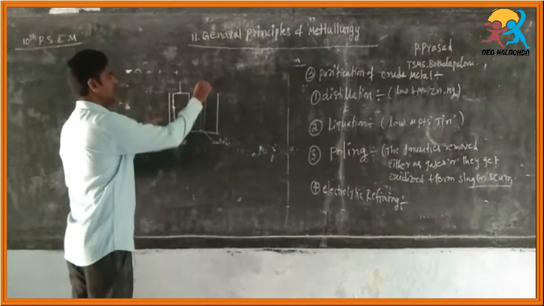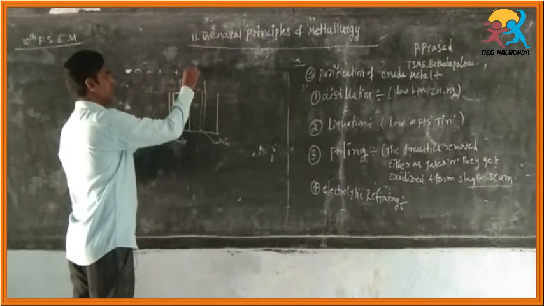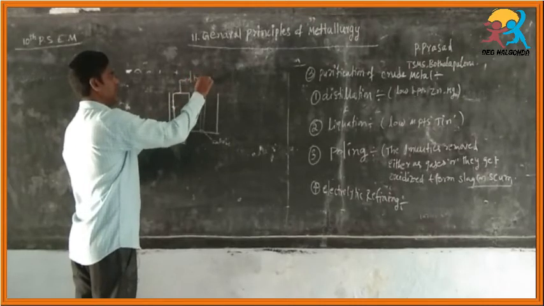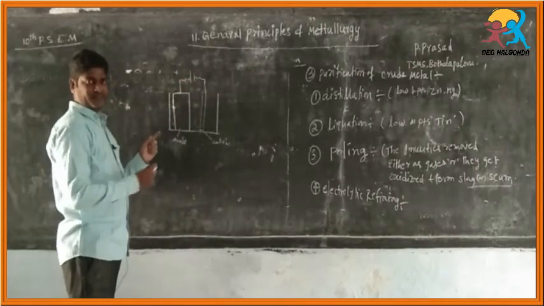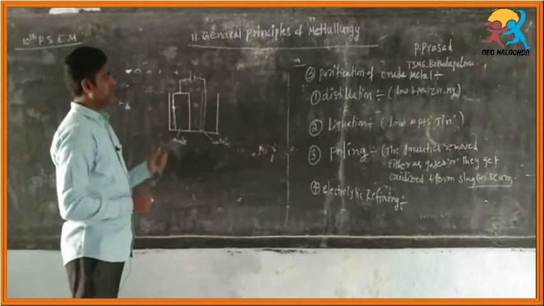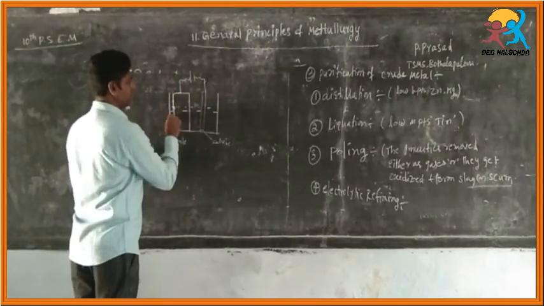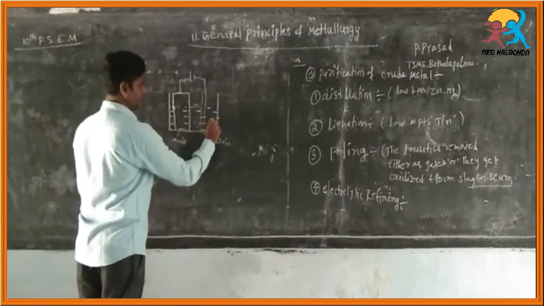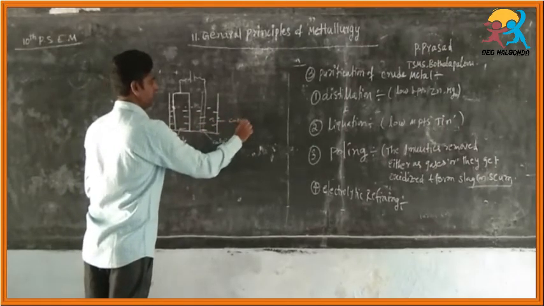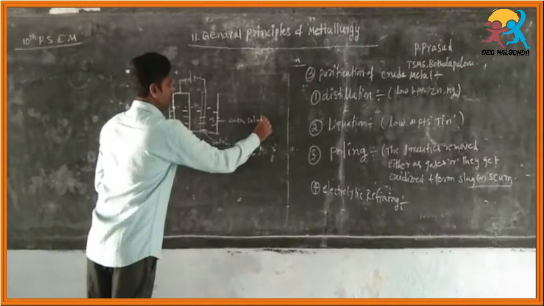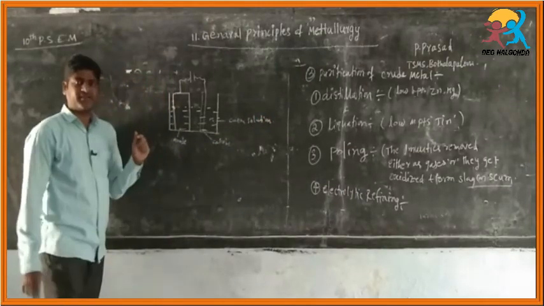When we carry out electrolysis, we have to connect them with a battery to pass electricity. We take an electrolytic solution, here copper sulfate solution. By carrying out electrolysis, what happens?